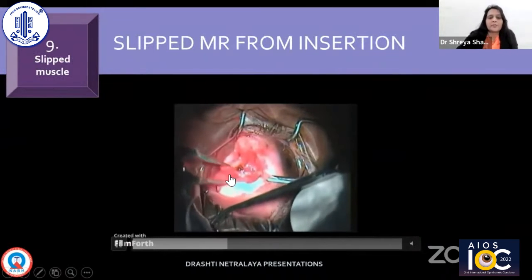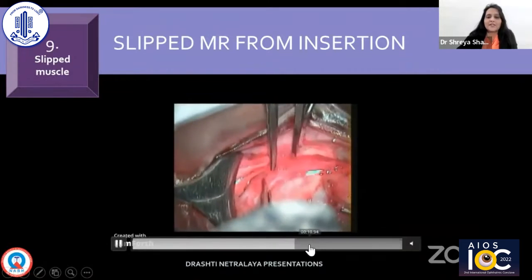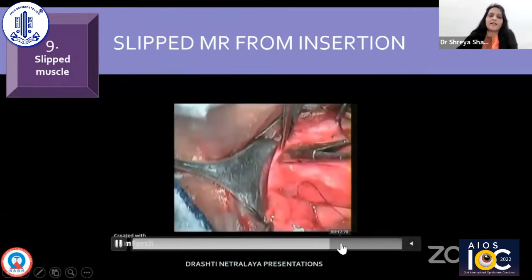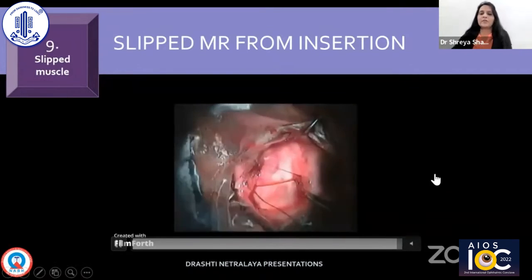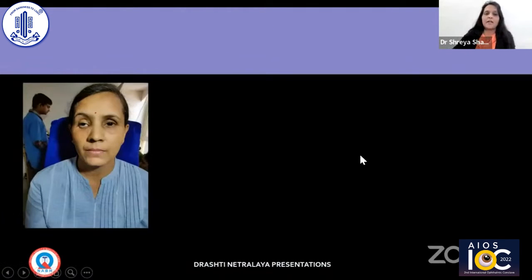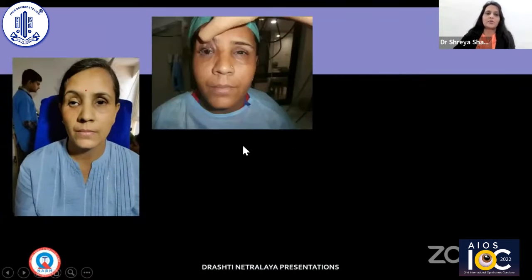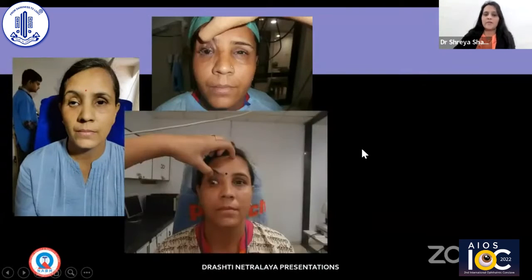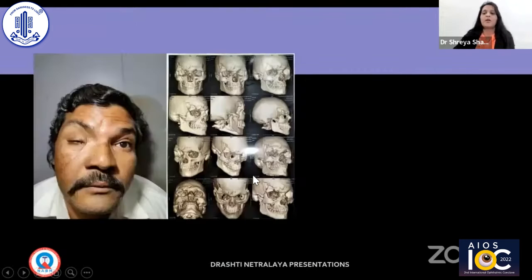Post-operative strabismus surgery patient had trauma on the muscle slip. The muscle cannot go anywhere else than the muscle sheath. So if you have operated very well, the patient's muscle will always be in the muscle sheath. It is very easy to find and suture back. Sometimes we may receive such patients post-operative sinus surgery. So she had this kind of strabismus. We fixed all the muscles and then could do oculoplasty management later on.